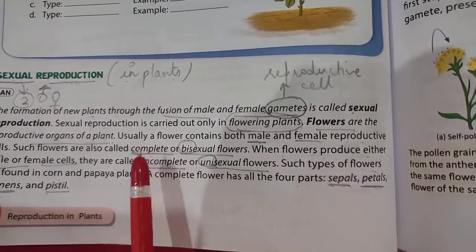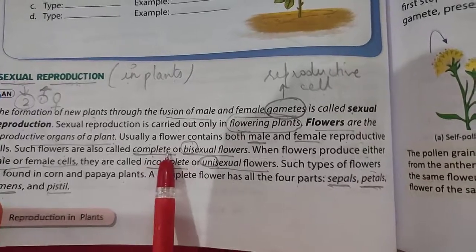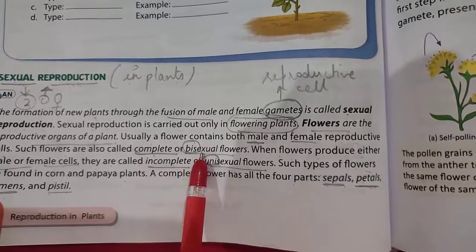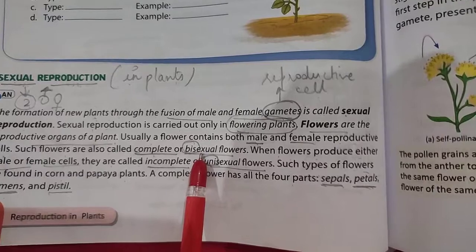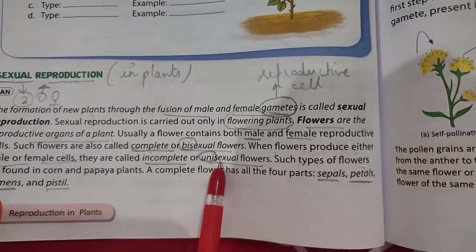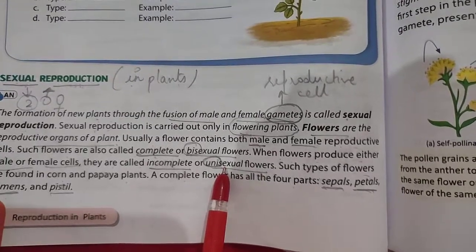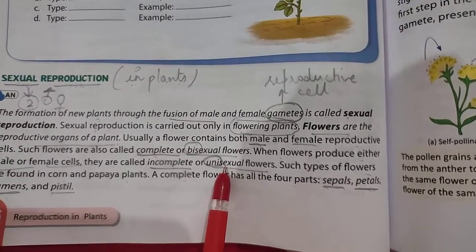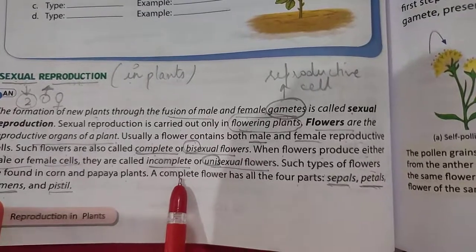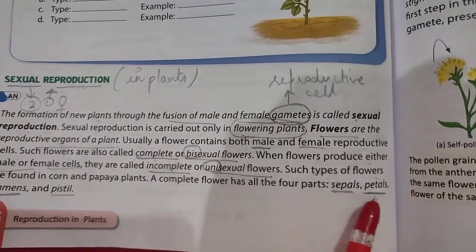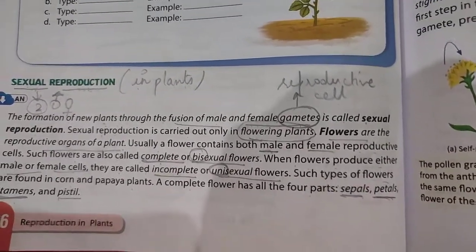There are two types of flower, complete and incomplete. Complete is also known as bisexual, which contains both male and female reproductive organs. Incomplete is known as unisexual, which may contain male or female. Either it contains a male reproductive organ or a female reproductive organ. A complete flower has four parts: sepal, petal, stamen and pistil.